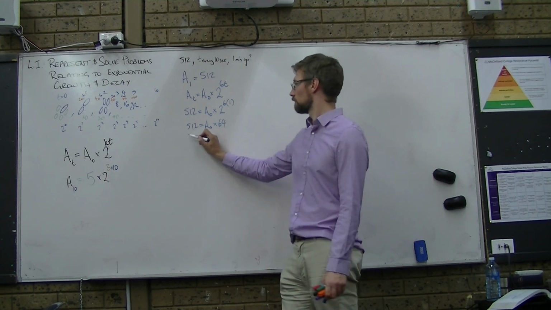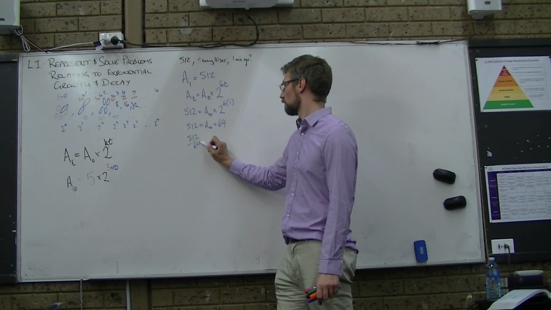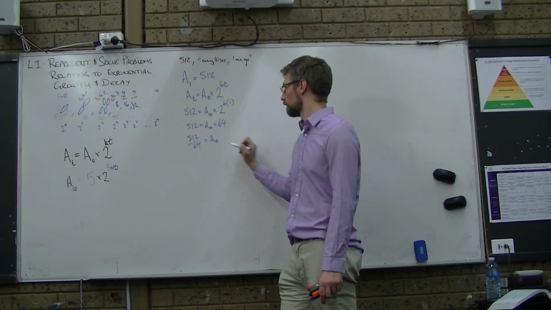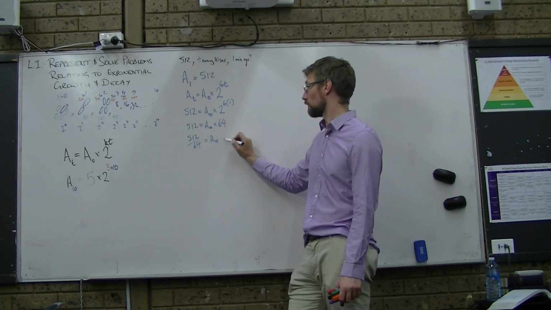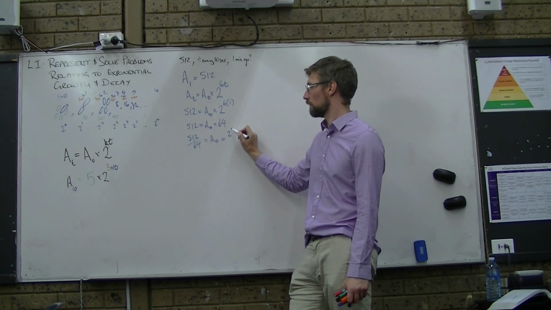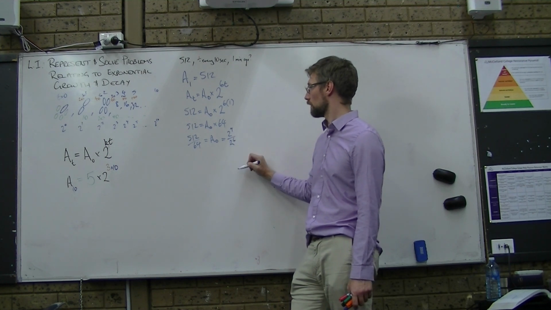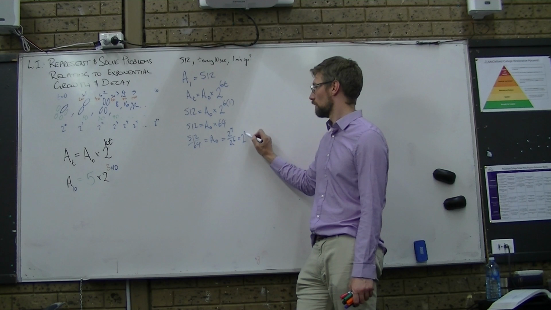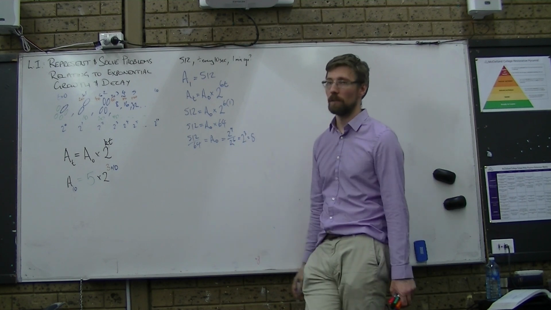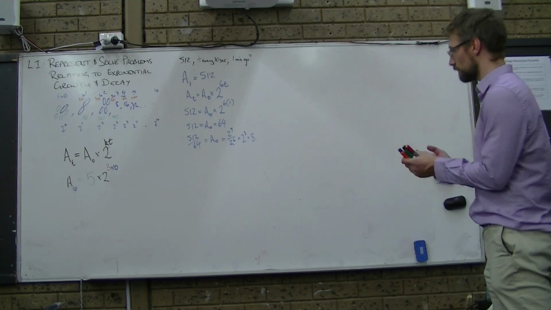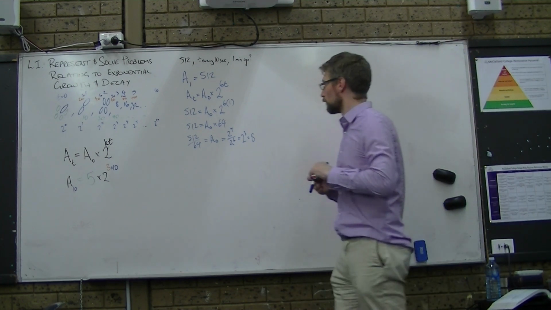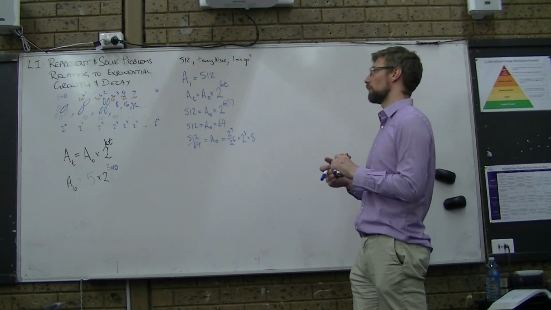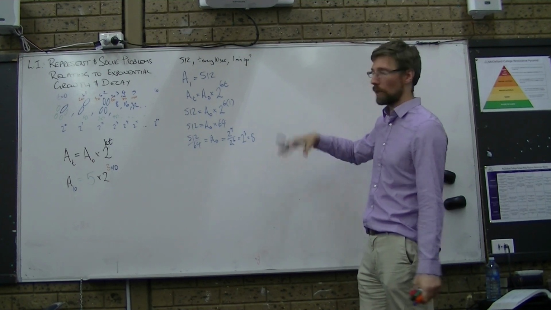Divide by 64. Anyone worried about doing that in their head? Shouldn't be. What are they both? Powers of 2. This is 2 to the 9, this is 2 to the 6, equals 2 to the 3, which is 8. Done. Know your powers. I've been telling you since last year, possibly since year 10. Beautiful. So the amount 1 minute ago was 8.